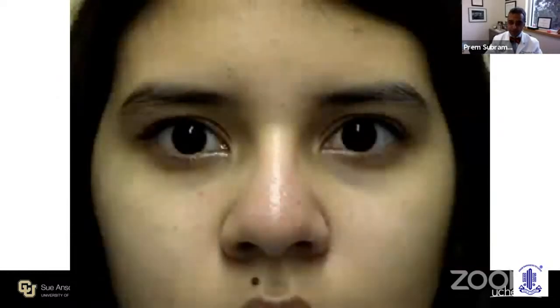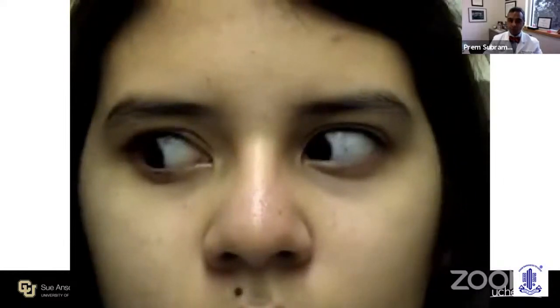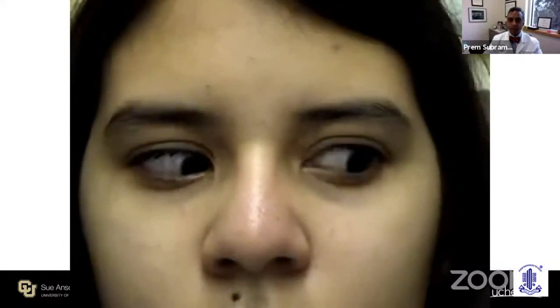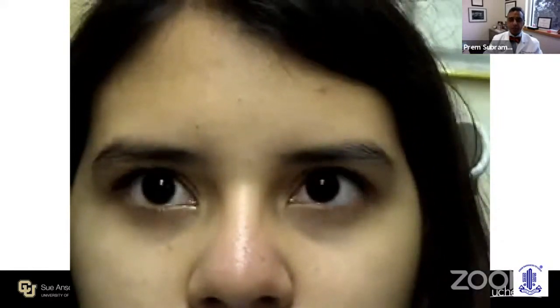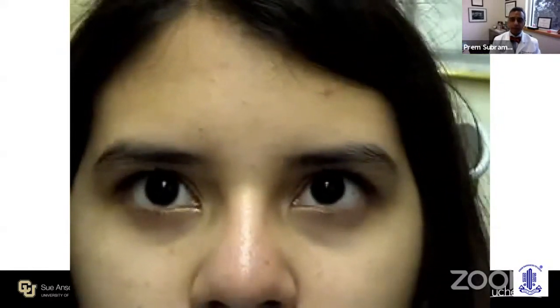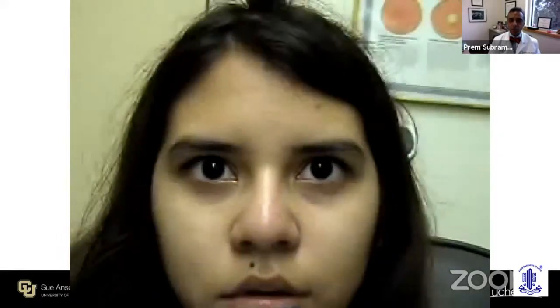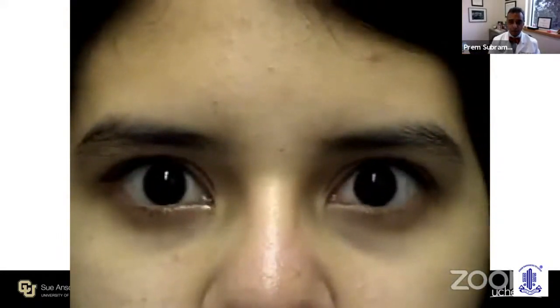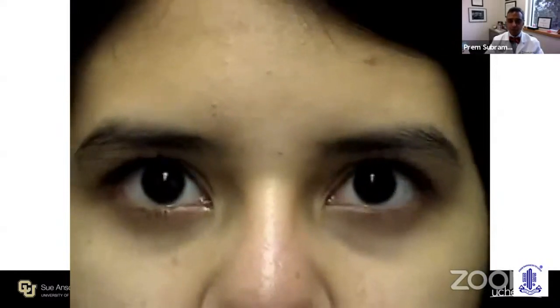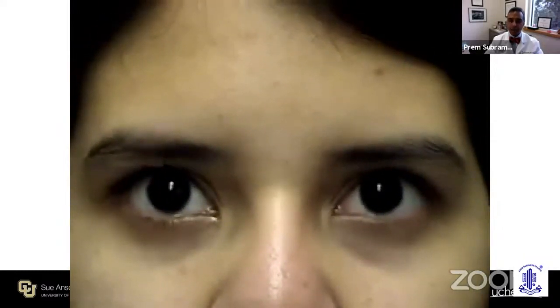So this was a teenager who presented with a pineal tumor. You can see that her horizontal gaze is completely normal. Now, when she tries to look up, she develops the convergence retraction nystagmus. You can see that her eyes are coming in toward the nose. They are not going up, even though she is trying to look up. So this is the classic convergence retraction nystagmus and upgaze paresis with attempted voluntary upgaze.